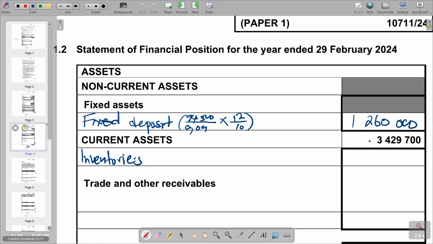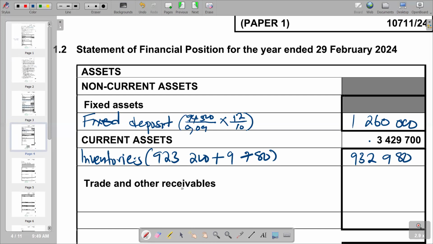So we come here, we add that in brackets, whereby we say 923,200, and then we add 9,780. We get a total of 932,980. So that's what we have.